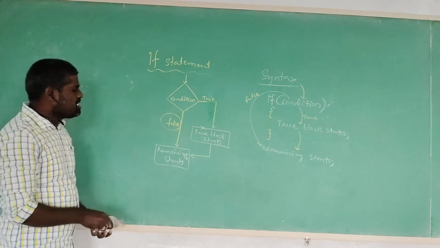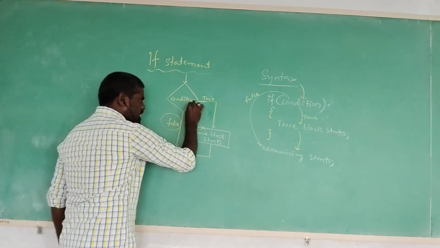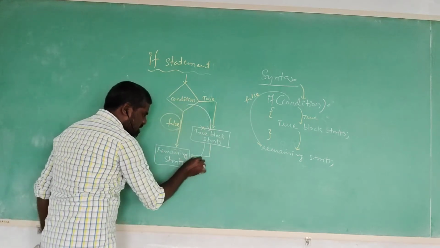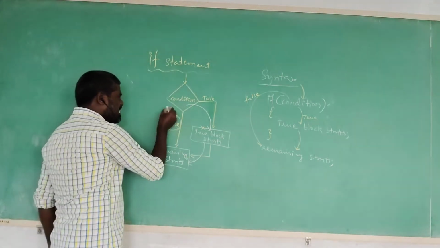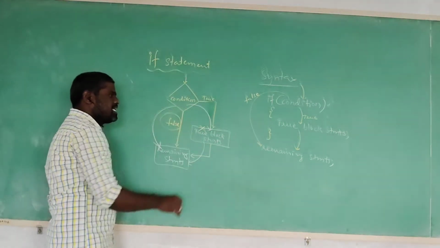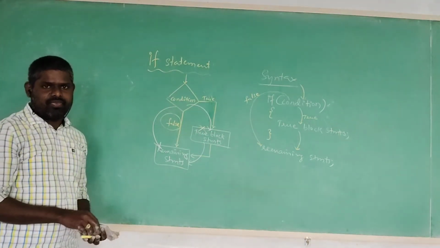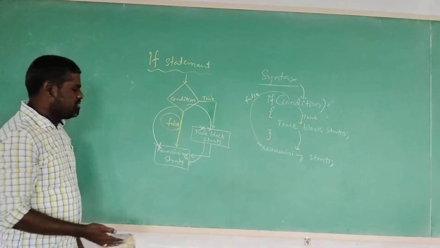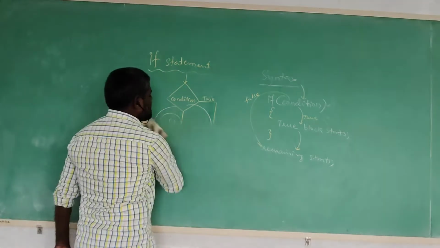Is it clear? If the condition is true, it is going to execute the true block statement and the remaining statement in the program. If the condition is false, it directly executes the remaining statement in the program. It does not execute the true block statement. So this is the simple if statement. Then coming to the normal example.